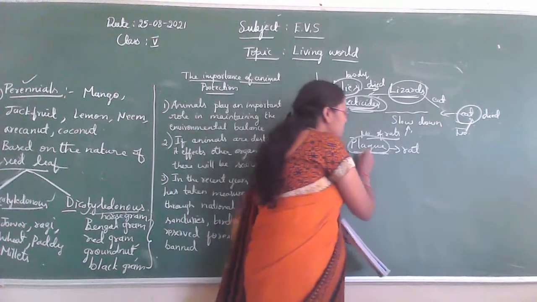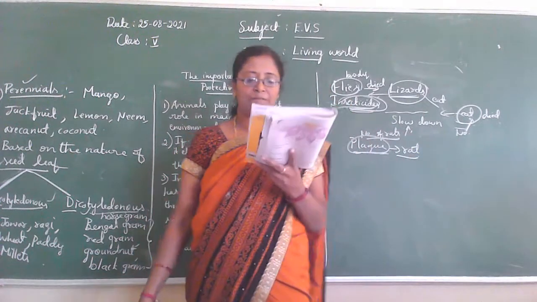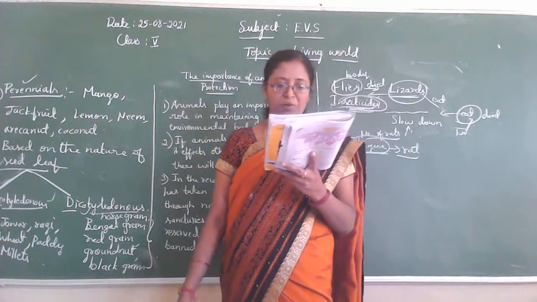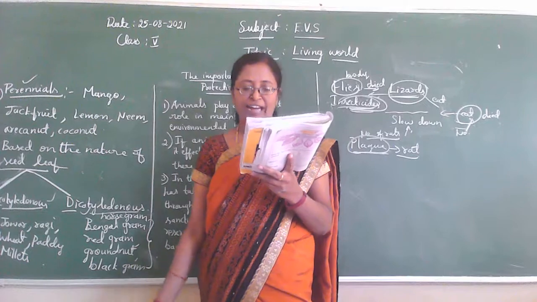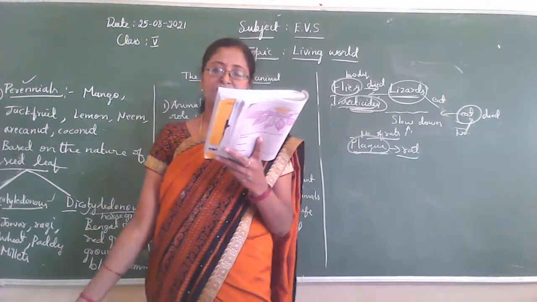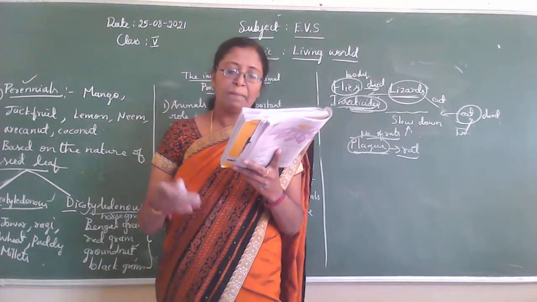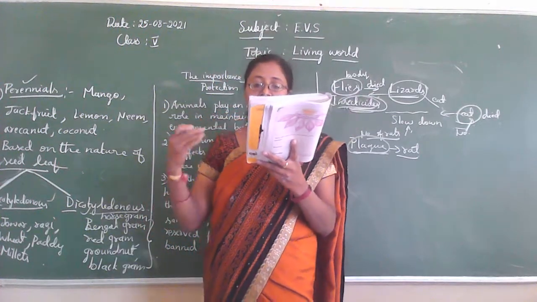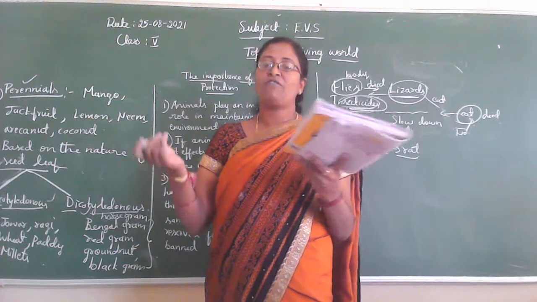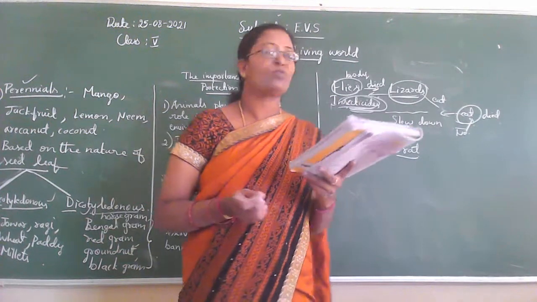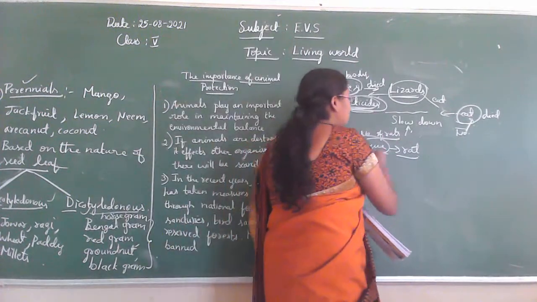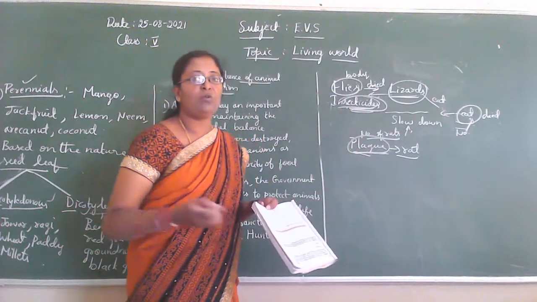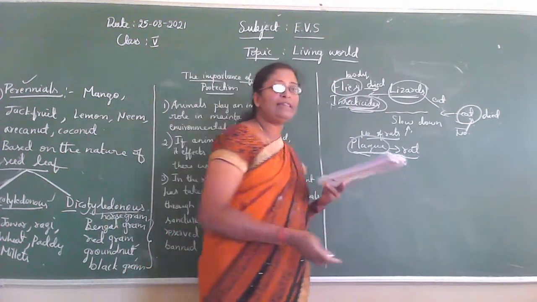This disease is caused by the rat. As the number of cats decreased, the number of rats increased enormously. Because of this, plague erupted and many people died.